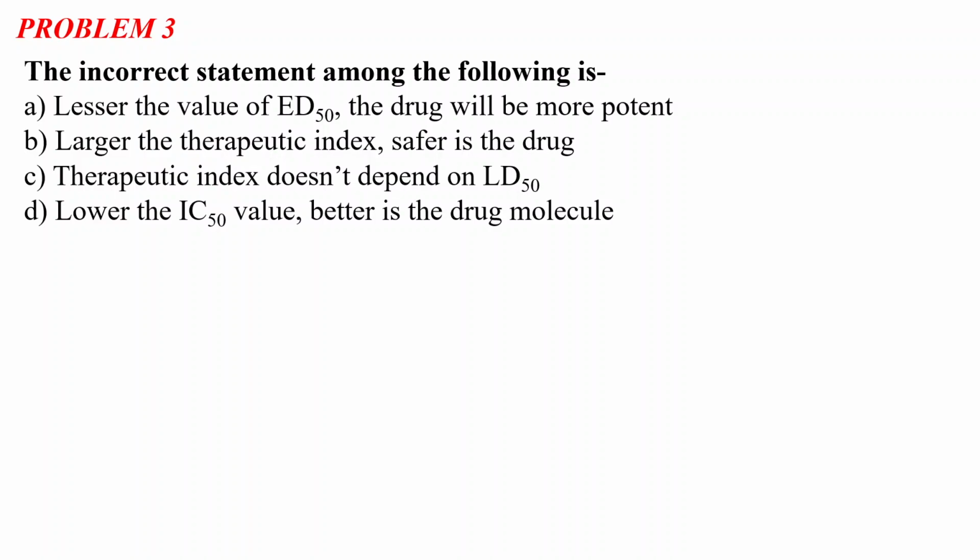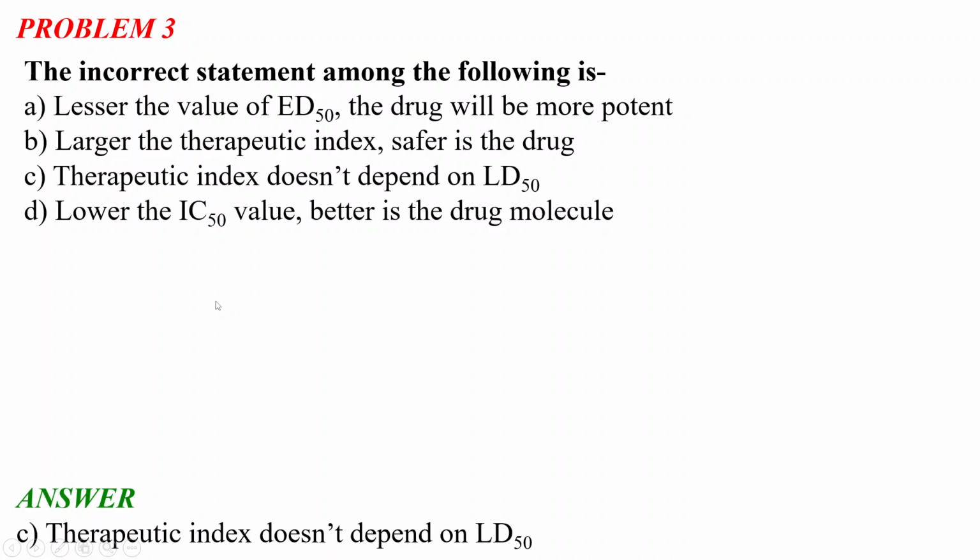Problem number 3 says the incorrect statement among the following is: option A, the lesser the value of ED50, the more potent the drug. Option B, the larger the therapeutic index, the safer the drug. Option C, therapeutic index doesn't depend on the LD50 value. And option D, the lower the IC50 value, the better the drug molecule. Let's see the correct answer first, then we will discuss the therapeutic index and the ED50, LD50 and IC50 values.